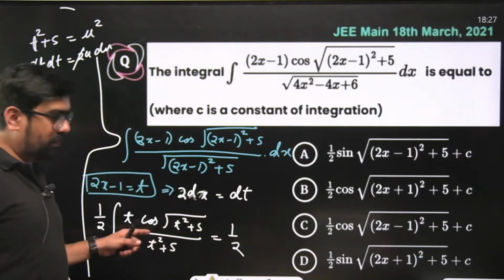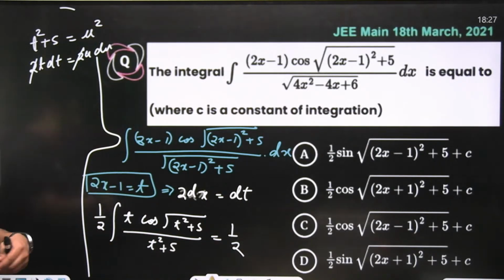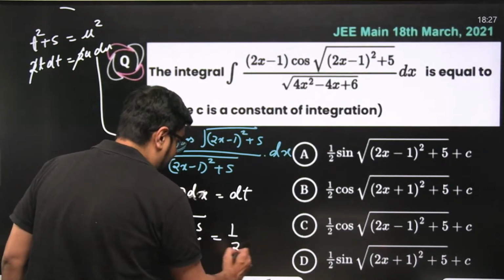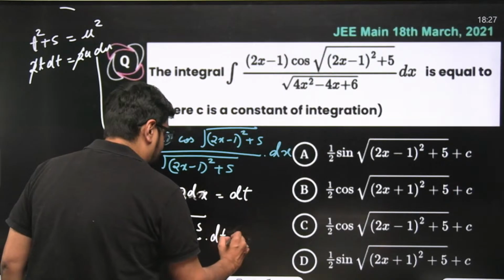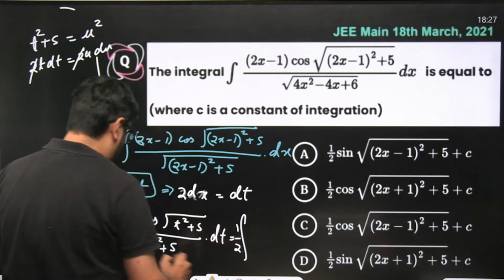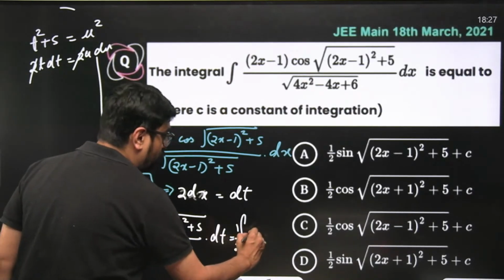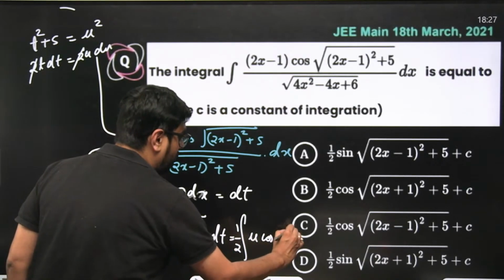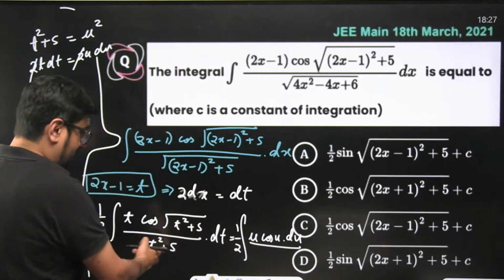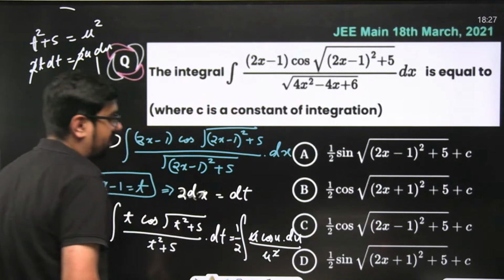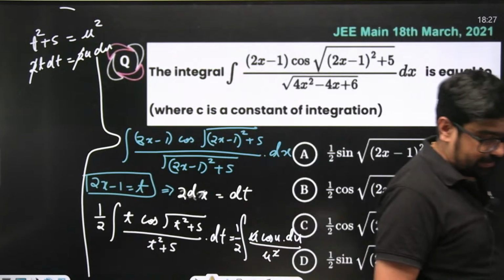1 by 2 will remain as it is. Yeah, 1 by 2 will still remain. There was t dt, wait, let me write it more clearly. There was dt over here. So this will become 1 by 2 into t dt will become u du, and this will become cos u du, divided by, what will this become? This is your u square. So here u square will come. This will cancel one of them. Now the problem will become easier.